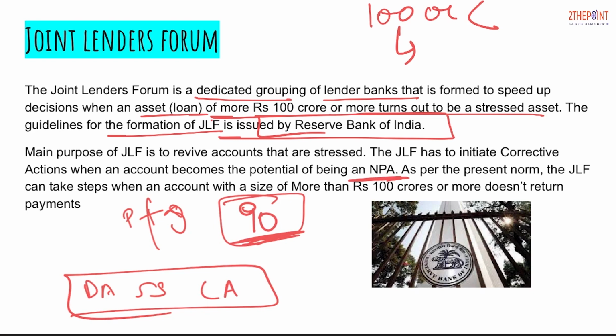And Joint Lenders Forum is formed only in the case where they can see that there's a potential that the account will soon turn into an NPA in the future. Also the basic condition is that the account's value should be 100 crore or more than that.